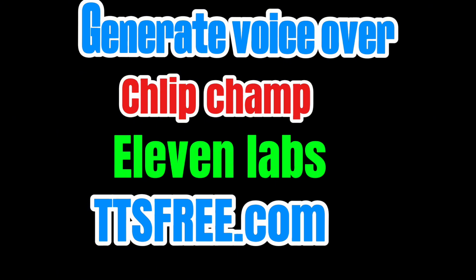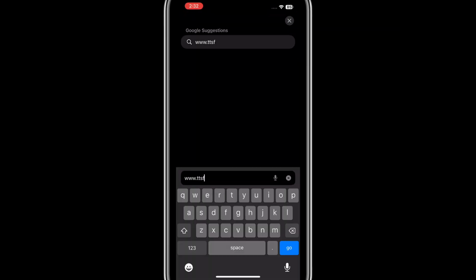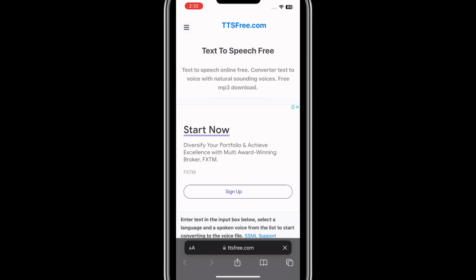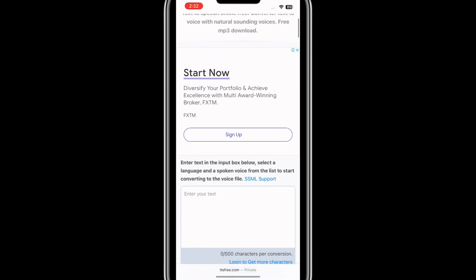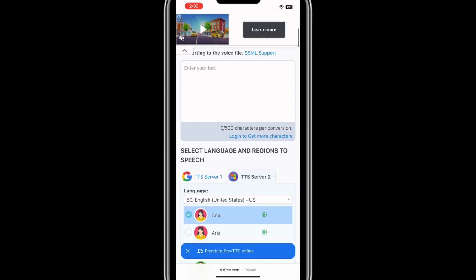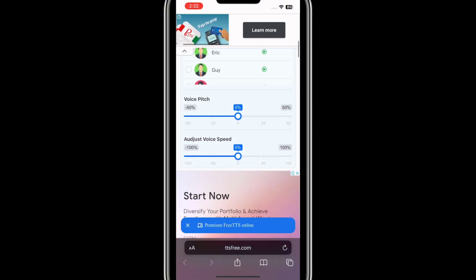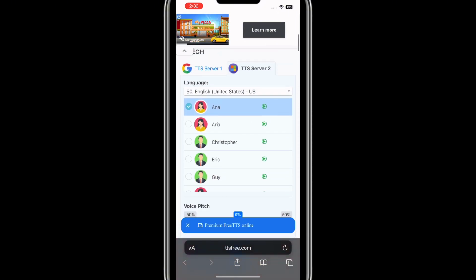So for voiceovers, you can use ClickChamp, 11 Lab, or this free tool that I just discovered called ttsfree.com. So go over to your browser and type in ttsfree.com. So just give it time to load. And this is what the interface looks like. So this is a free text-to-speech website or platform. So you can just go ahead and navigate and choose different kinds of voice that you want.